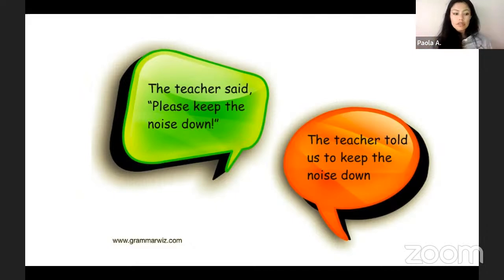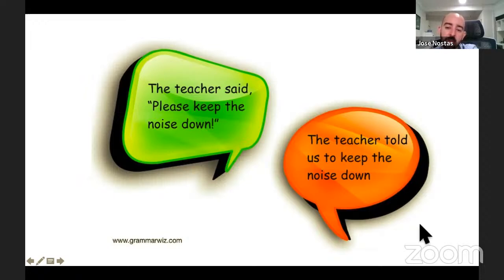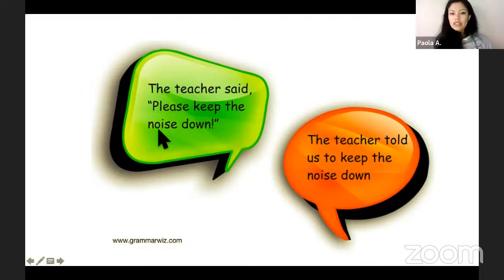So imperatives are basically just instructions that we give someone to do something. We're going to see that in a little different way. Could you read this statement, please? The teacher said, please keep the noise down. And the second one? The teacher told us to keep the noise down. Excellent. So in both statements, basically the instruction is, please keep the noise down, stay quiet.